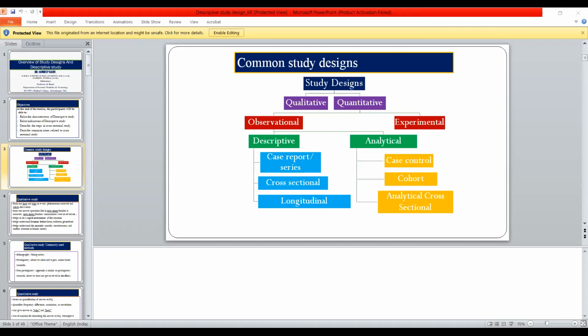Then the research question is of descriptive type, with no hypothesis and no comparison group. The objective of a descriptive study is to describe disease in relation to time, place and person, and the work should be to estimate.